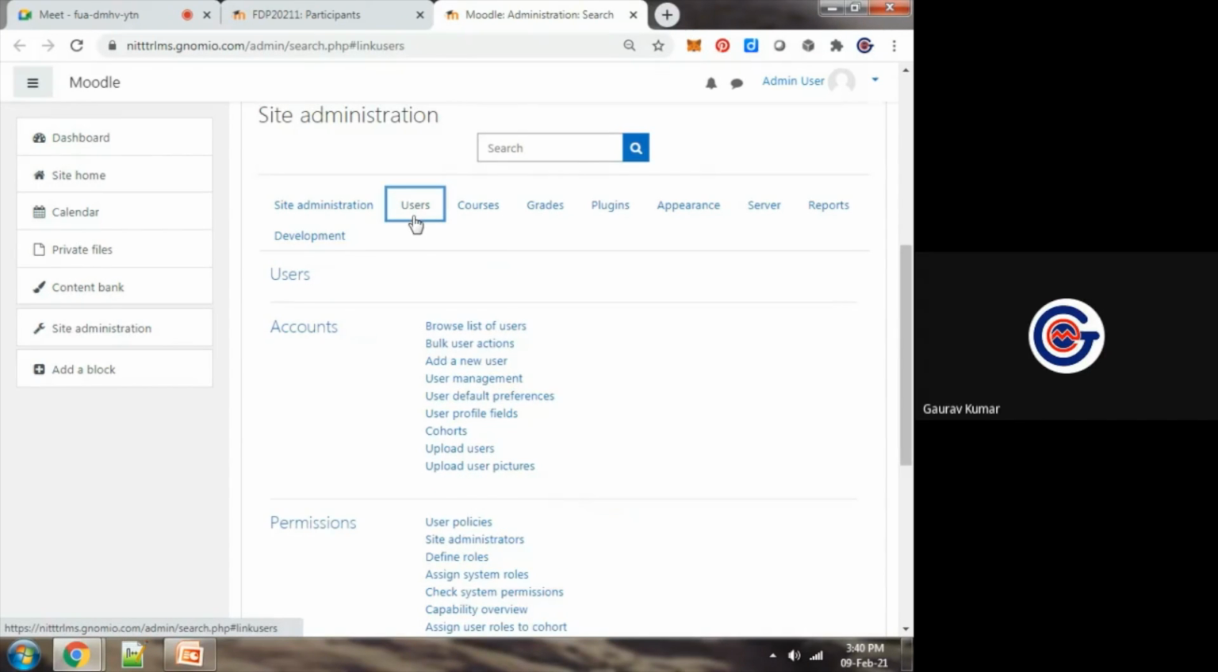Now users, how to add users? You can see that add a new user. Now in my workshop, in my FDP, in my course, if I want to add one user, I can click here, add a new user. If I want to add bulk users, suppose I'm having 50 students, 100 students at a time. In one shot, I want to upload 100 students. In one click, I want to upload 1000 students. I can upload it.